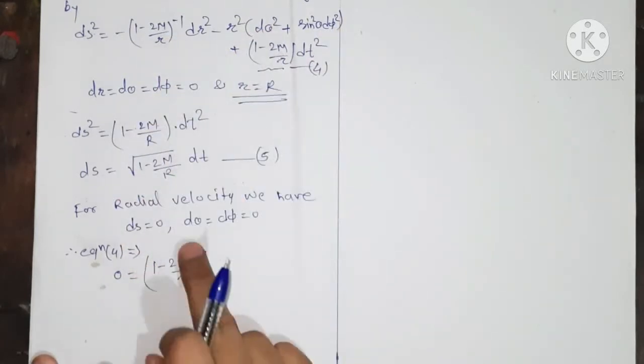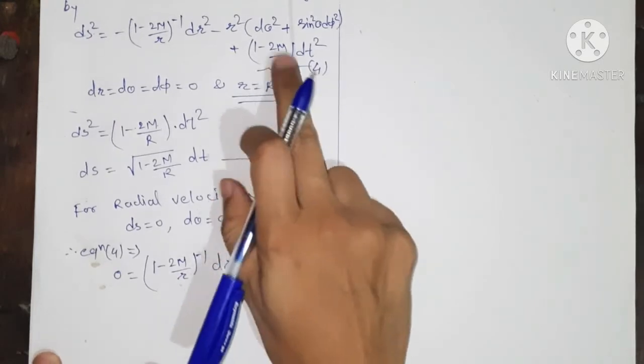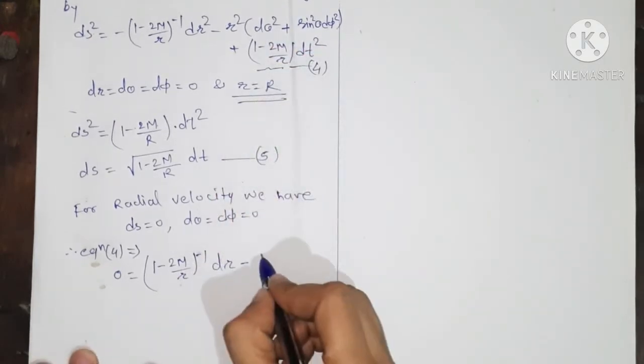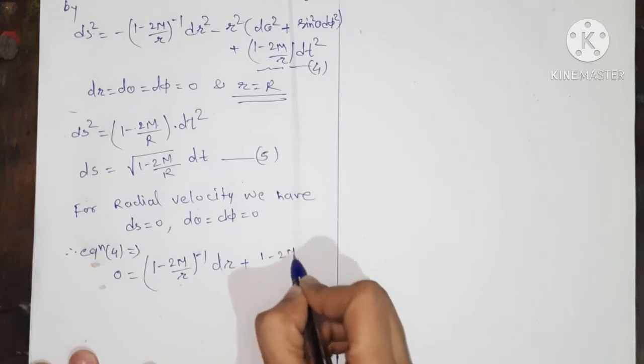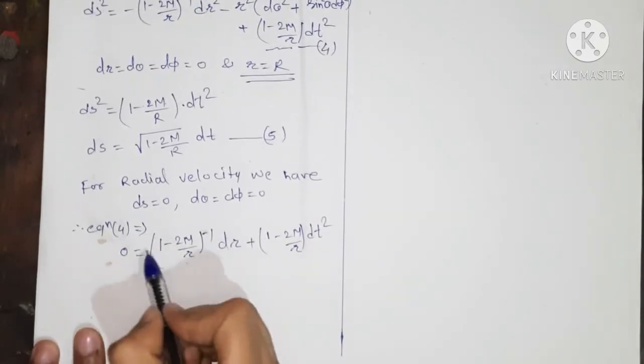So we have (1 minus 2m upon r) inverse dr², minus the term (1 minus 2m upon r) into ds², that is, plus (1 minus 2m upon r) into dt². Here it is a minus sign, okay.